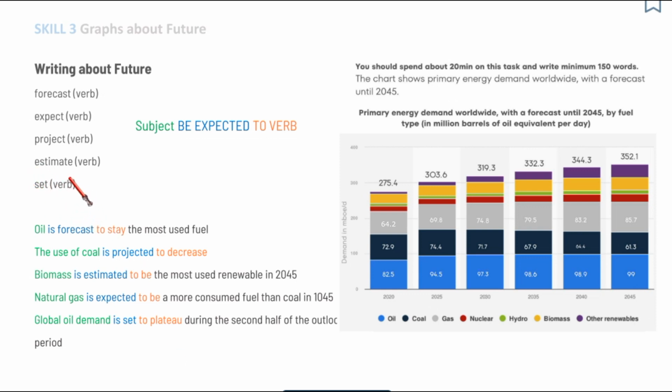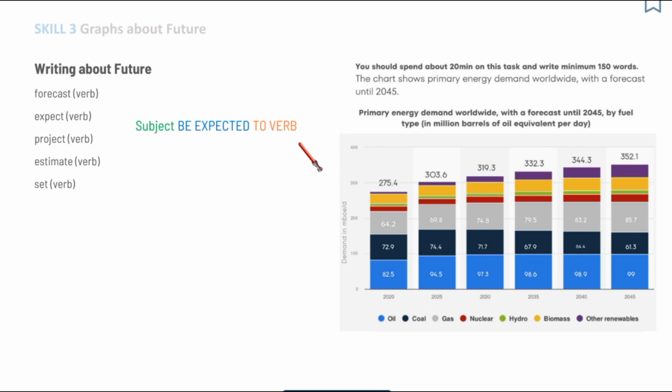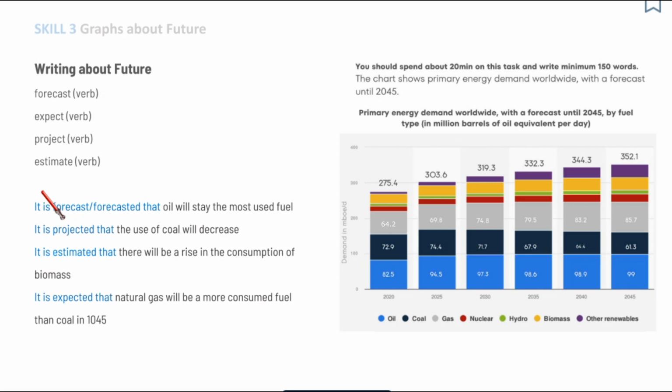This is just another synonym of these verbs, and it is actually quite commonly used in statistics. So this structure is already more interesting than the previous one. If you want to show more grammar, then definitely use it.